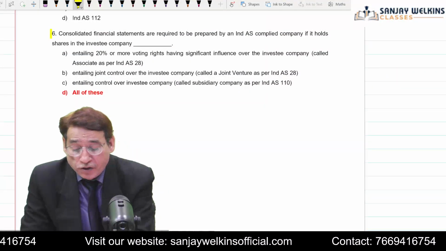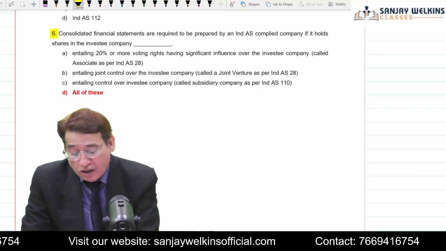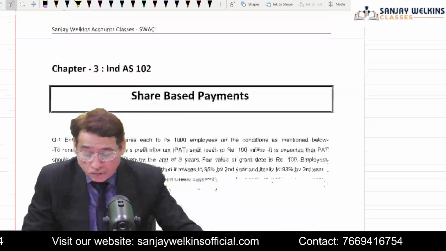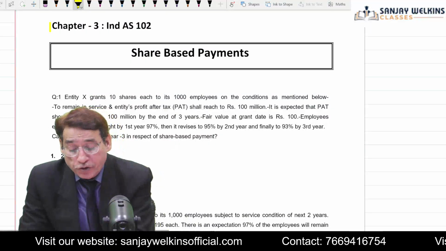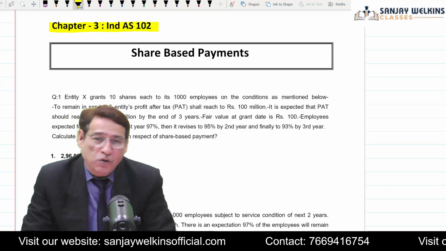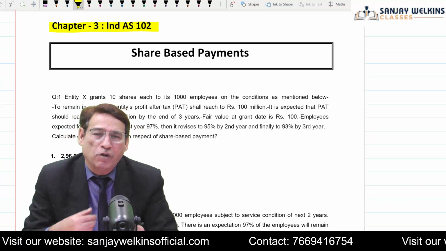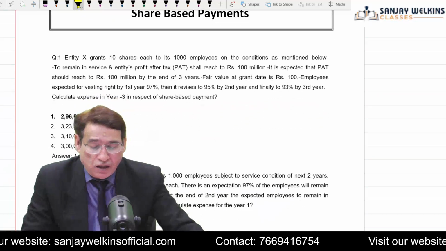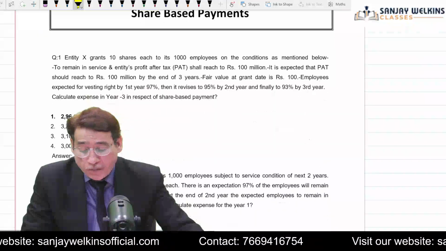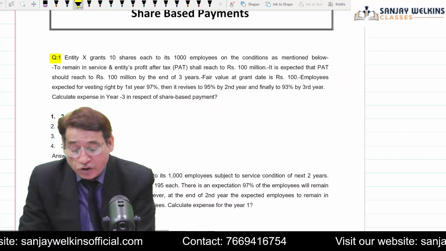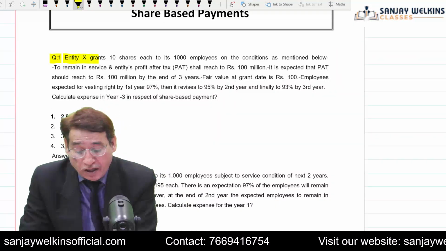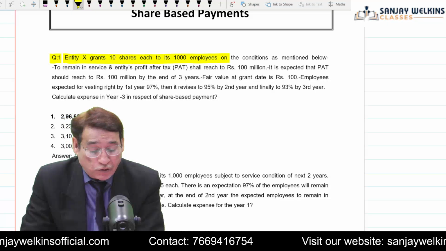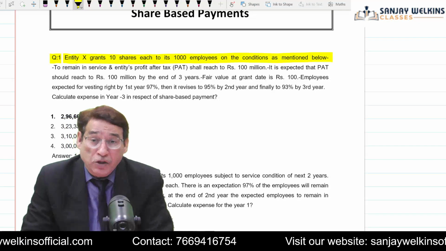This is the same question which has been repeated earlier, so you should be in a position to answer this particular question. Now we move over to chapter 3. This is Ind AS 102. Actually, I need not require to do this particular question because at great length we have just given you revisionary session regarding this, but still, share-based payment. Now in this particular case, question number 1 states that entity X grants 10 shares each to 1,000 employees on the condition as mentioned below.